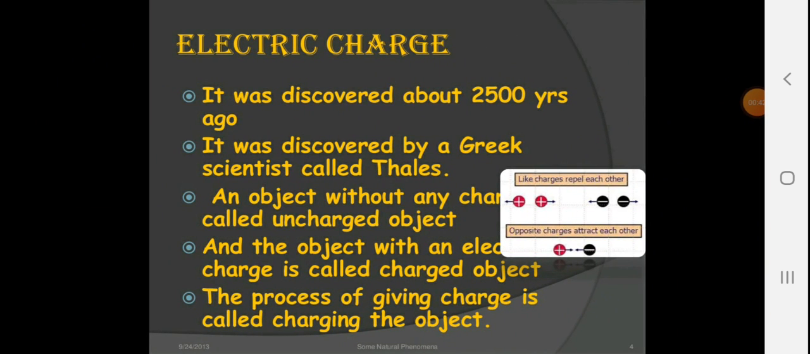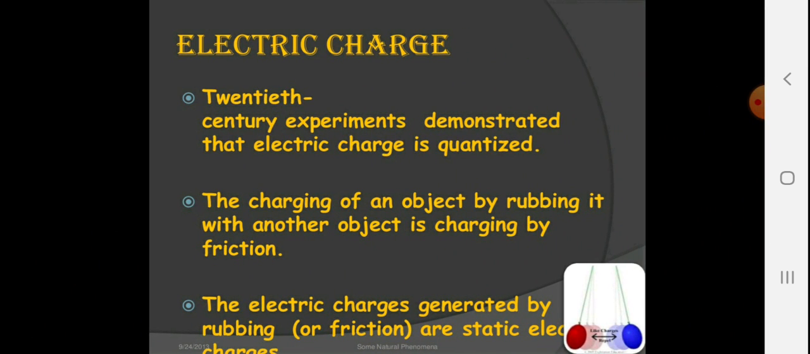Electric charge. It was discovered about 2500 years ago by a Greek scientist called Thales. An object without any charge is called an uncharged object, which doesn't have any charge, and the object with electric charge is called the charged object. The process of giving charge is called the charging of the object.